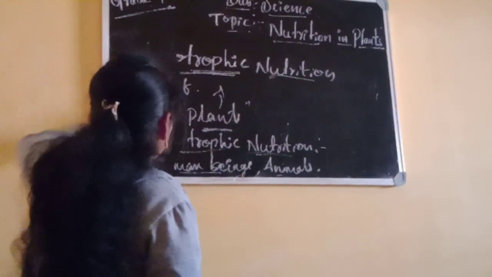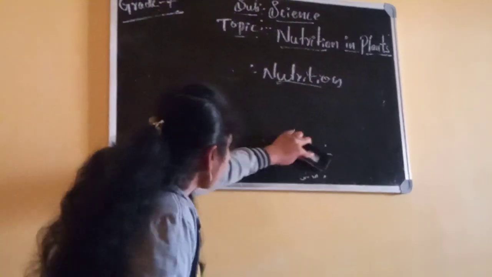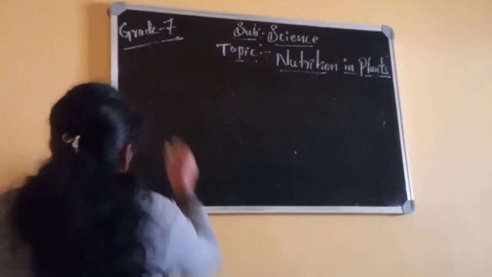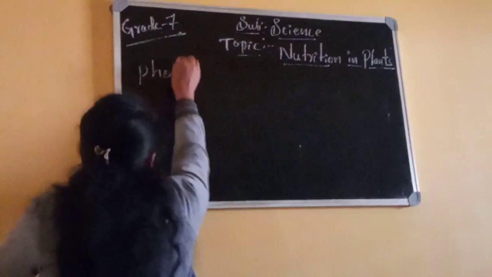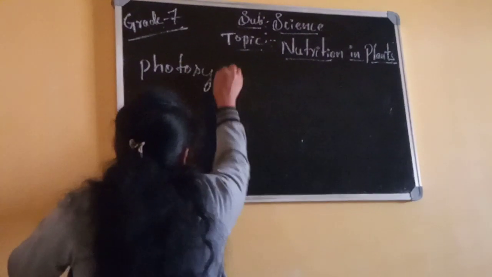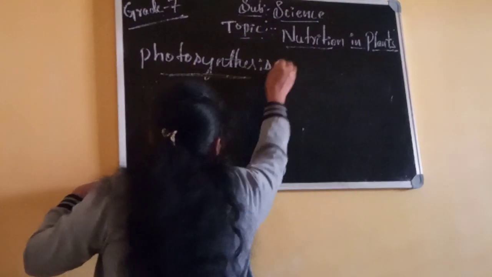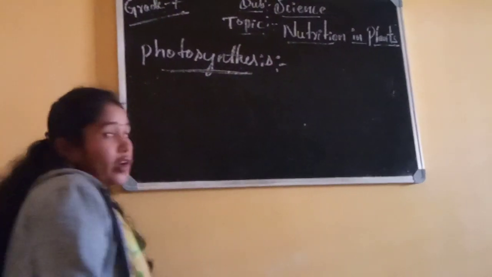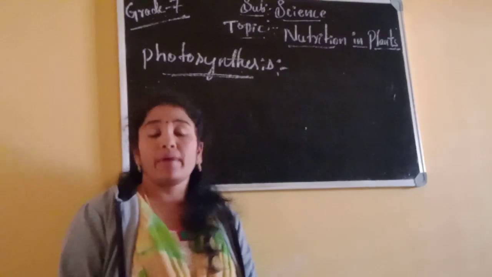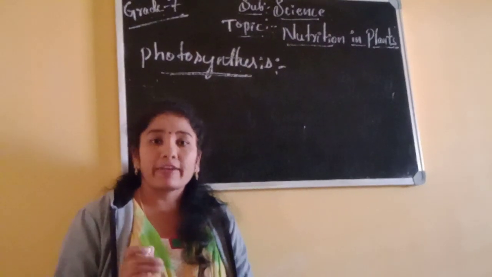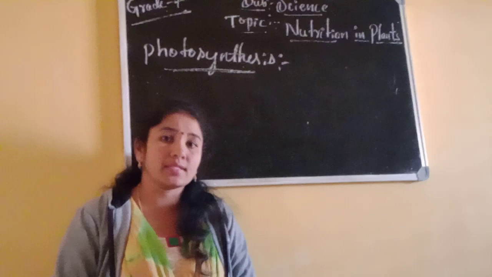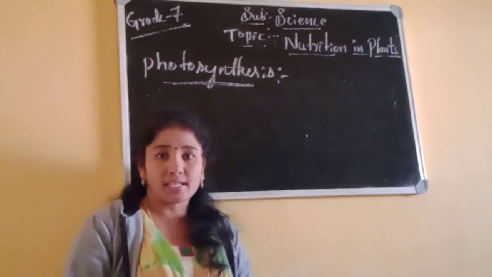Let's see now about photosynthesis. What is meant by photosynthesis? What are the requirements needed for this process? Where does this process take place?